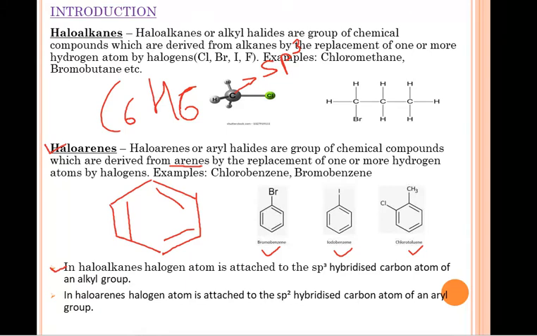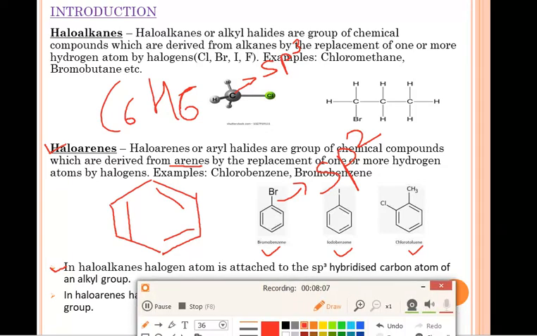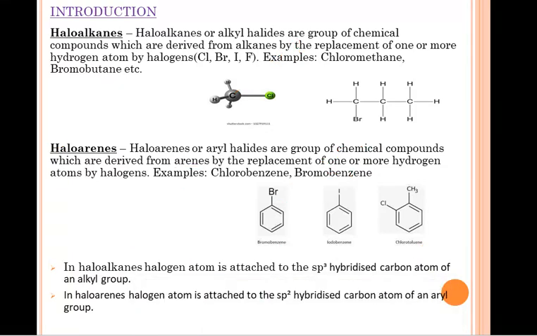But in case of haloarene, some different thing is there. Over there, the carbon to which the halogen atom is attached is sp2 hybridized, 1 s orbital and 2 p orbitals. Okay, so this is the difference between haloalkanes and haloarenes. In haloalkanes, the halogen atom is attached to the alkyl group and the carbon to which the halogen atom is attached is sp3 hybridized. But in haloarene, the halogen atom is attached to the aryl group and the carbon to which the halogen atom is attached is sp2 hybridized. So this was a short description about your haloalkanes and haloarenes.